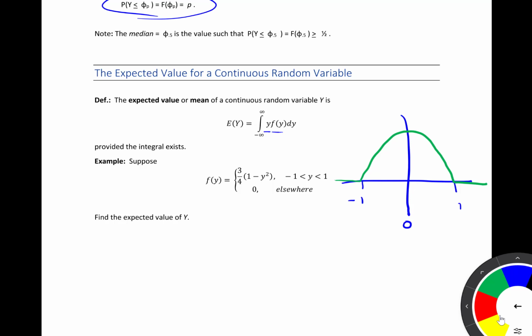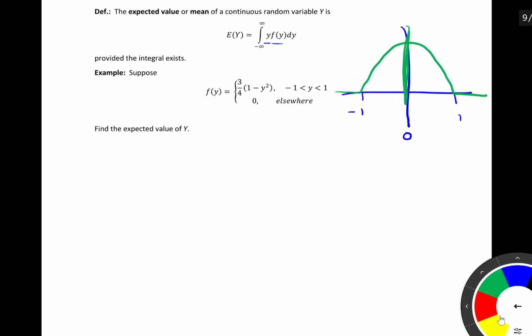So just looking at this, if we had to guess where the expected value was or where the mean of this distribution is, probably a pretty natural guess would be right at 0. Notice that this distribution is symmetric about 0. We just saw that the median was there, and so we're going to see what happens, but it would make intuitive sense here to say, hey, that expected value is probably 0. And so let's see if that is the case. So using our definition of expected value, we have the following.